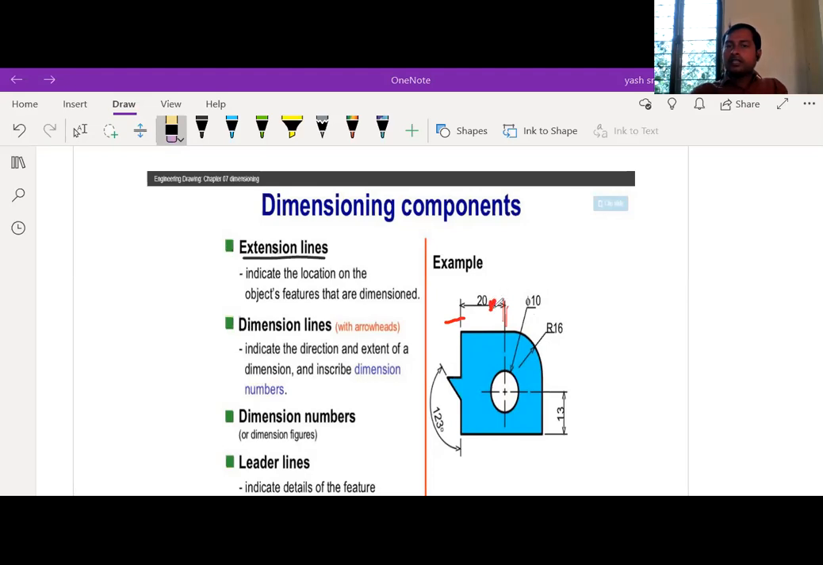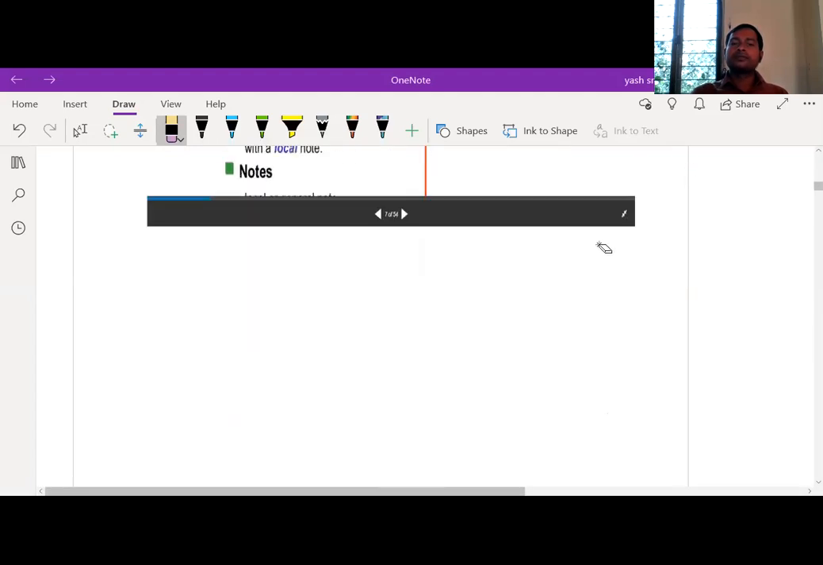This is the dimension line without arrows. Next, this number is called dimension number, and this is called leader line. This diameter 10, the symbol is nothing but a diameter. I already told you in the previous slide, that symbol is nothing but a diameter, R is nothing but a radius. So this one is leader line, and this is also a leader line. So these are the representation of basic lines. Next one.